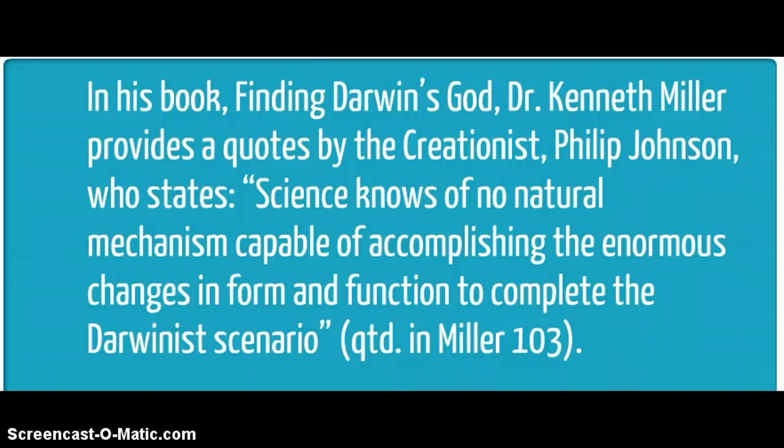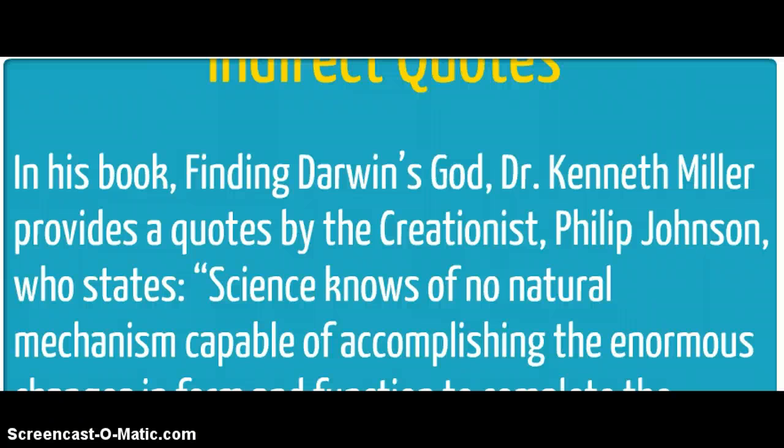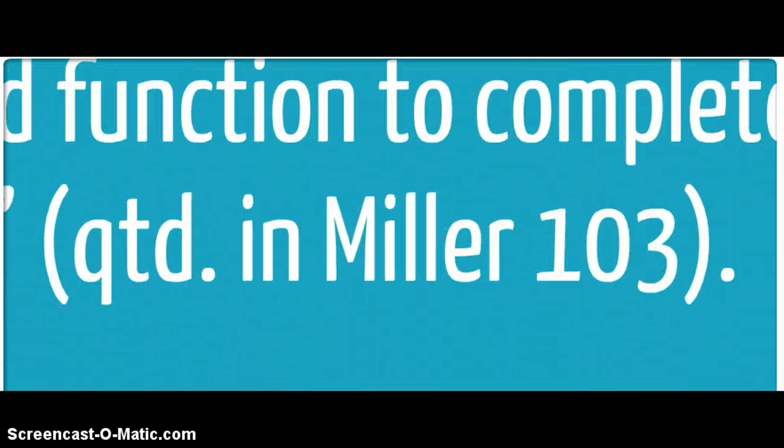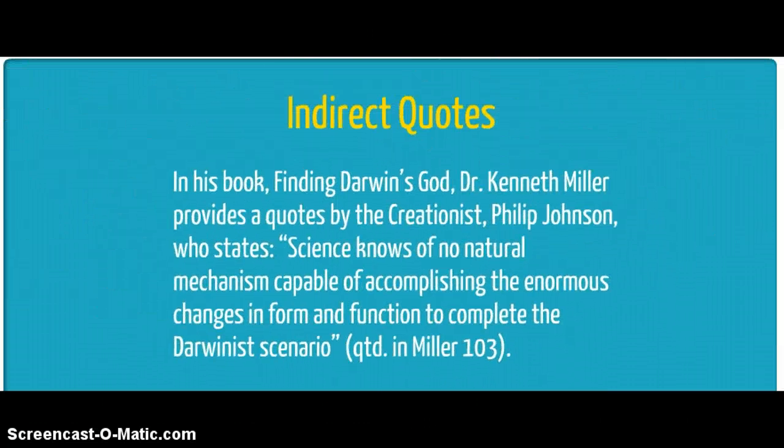However, if you cannot find the original source, cite the source indirectly by using the term quoted in, or qtd. in, and list only the indirect source in your works cited. Here, the indirect source is Miller, and the direct source is Philip Johnson. So only Miller would appear in the works cited, and only Miller's name is included in the parenthetical. Johnson is introduced in an author tag. This is where author tags become really important to help you distinguish which information in the sentence comes from which source.